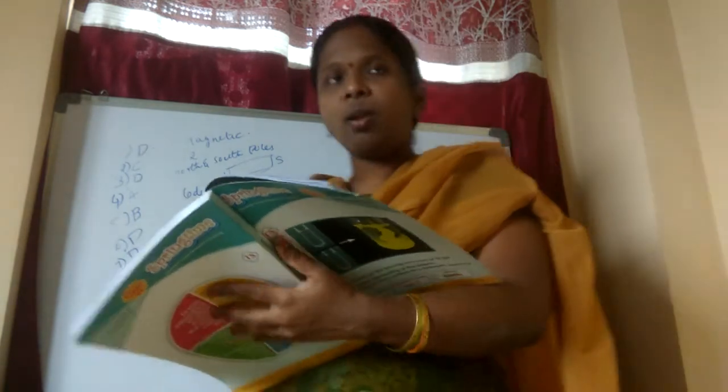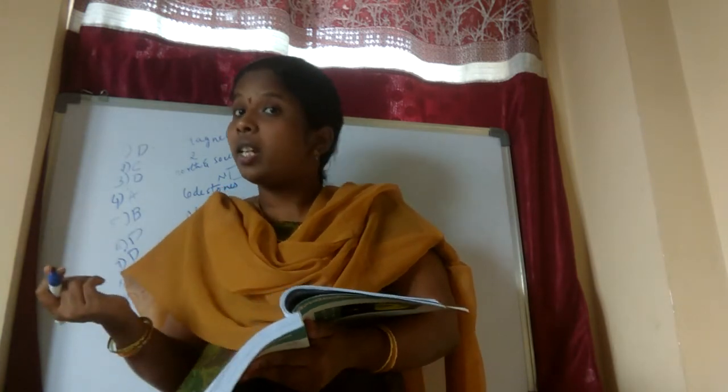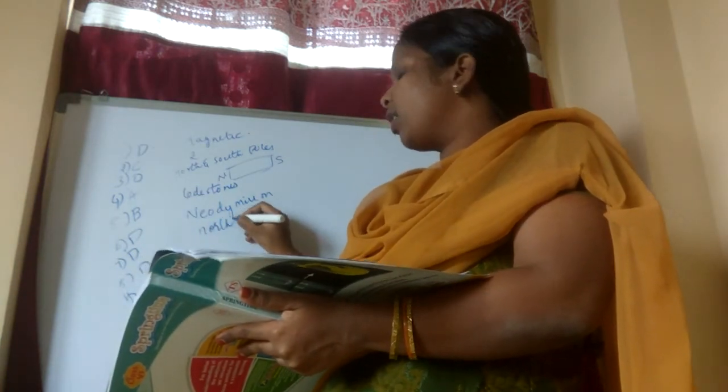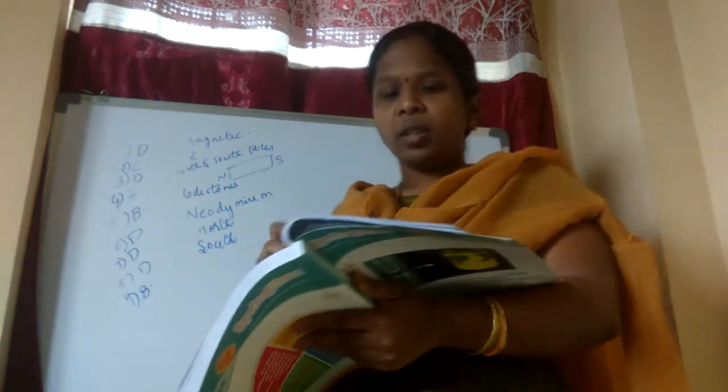Neodymium. So what is the strongest magnet, children? Neodymium is the strongest magnet. And the next, Earth magnet has its south pole situated in which direction? The south pole is situated in the north direction. If it is a north pole, it means the south direction. South pole means north direction. North pole means south direction.